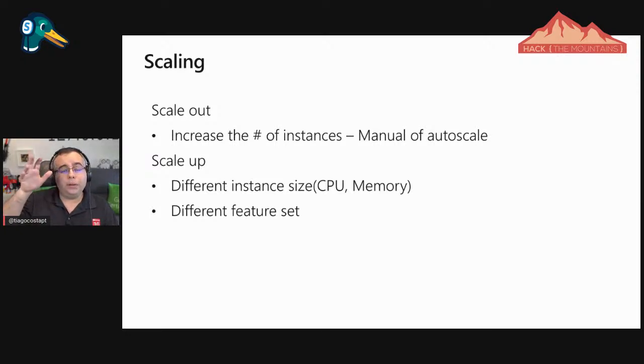I will get a bigger machine, and that will require downtime, and probably it's not something that we want to do when our application is running. But then we also have scale out, the idea of doing horizontal scaling.